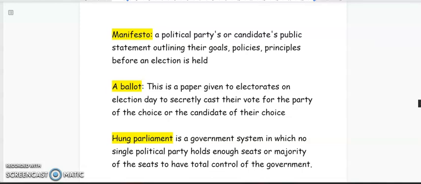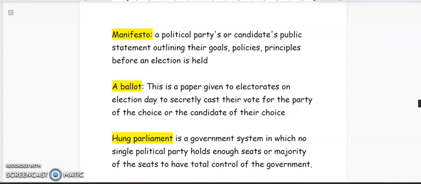Most times on the ballot paper, they will ask the electorates to mark a particular symbol for the party of their choice or the candidate of their choice. For example, mark an X beside the party that you'll be voting for, right? So that's the ballot.